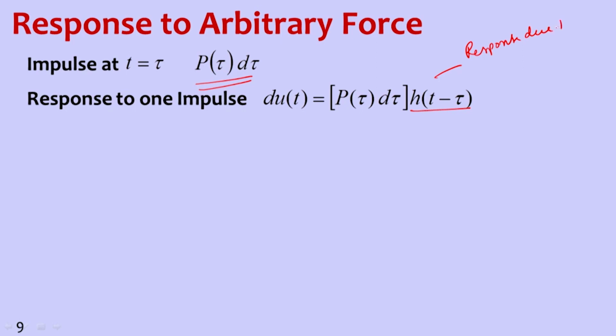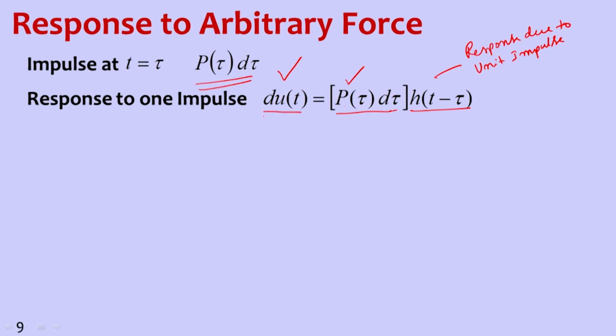Response due to unit impulse. Now if we want response due to impulse, then we need to multiply with the impulse value, force into dt, the time interval. So this is impulse. So impulse value multiplied by response due to unit impulse will give you response due to impulse. So this is the impulse, and this entire thing is response due to impulse.